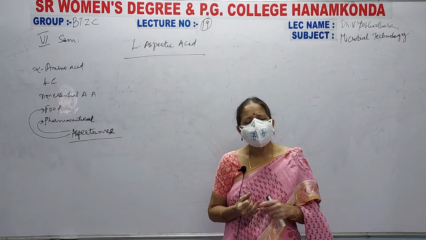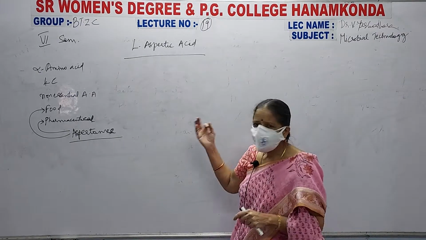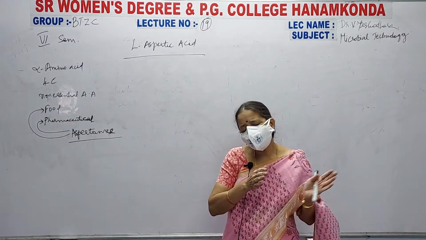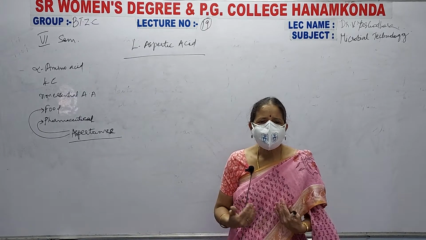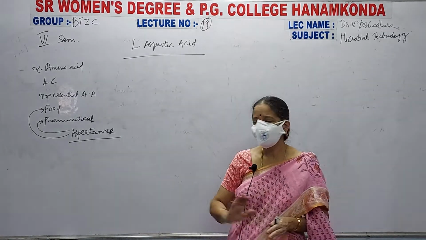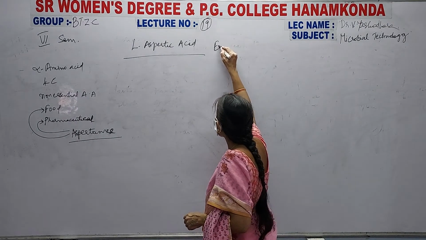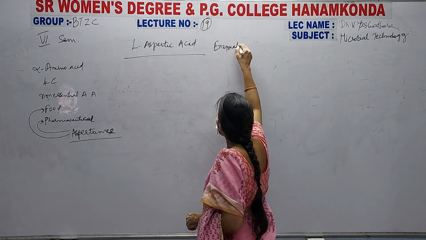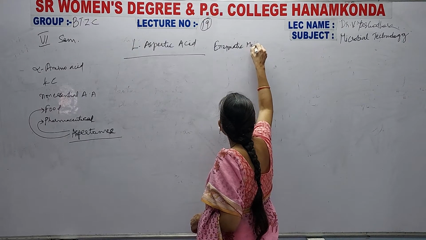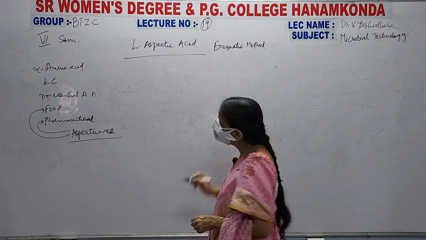To that we have added only the microorganism. But here it is an enzymatic method. See here, it is an enzymatic method of fermentation.